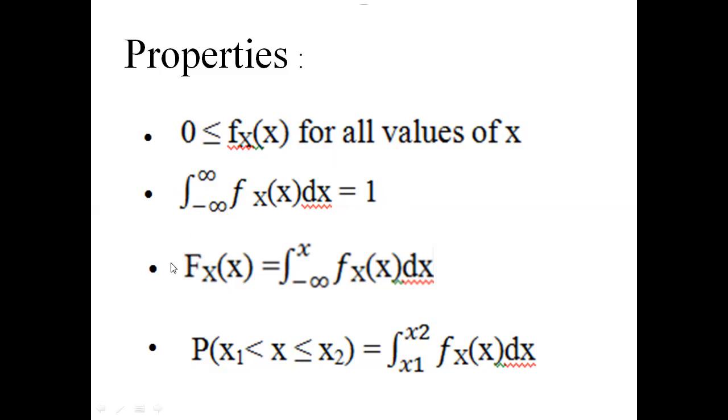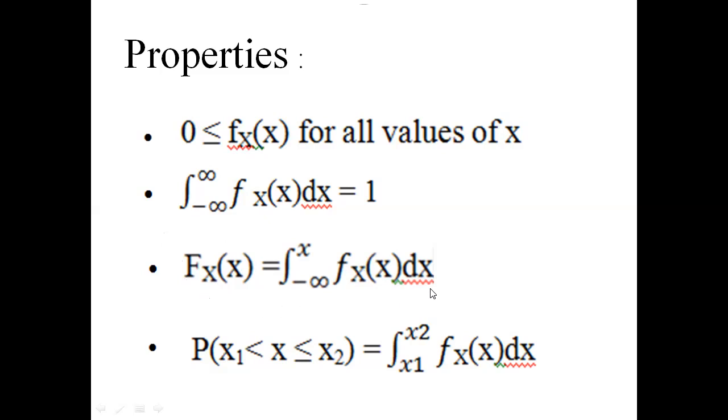The third property is capital F(x) of x is equal to the integral from minus infinity to x of small f(x) of x dx. Here capital F(x) of x is the distribution function. Remember, small f(x) of x is the density function. The same formula appears in the definition of the distribution function.